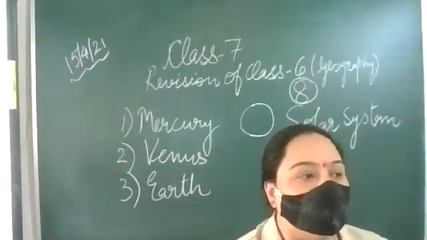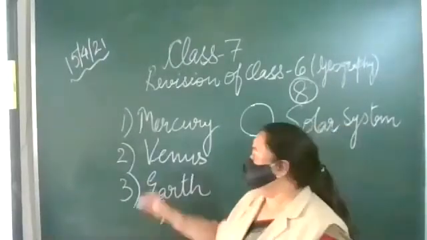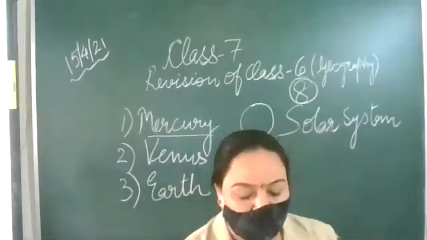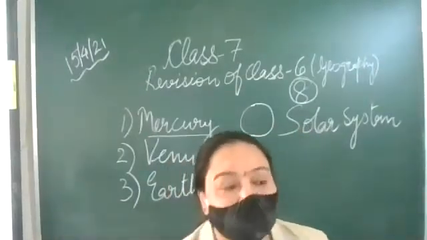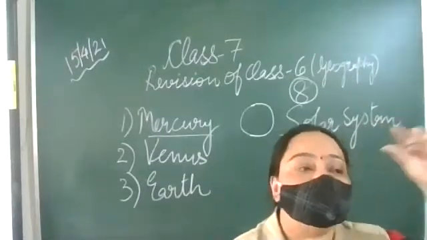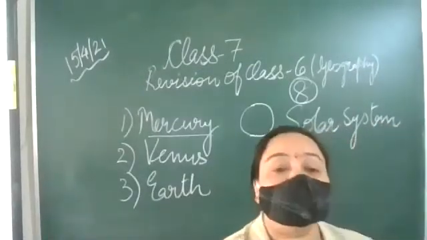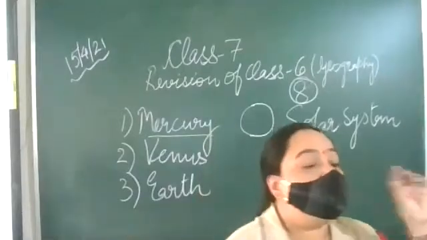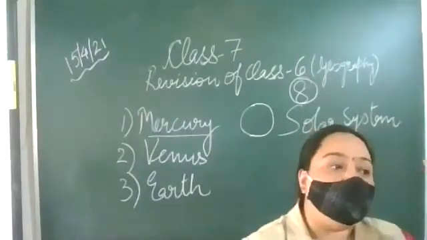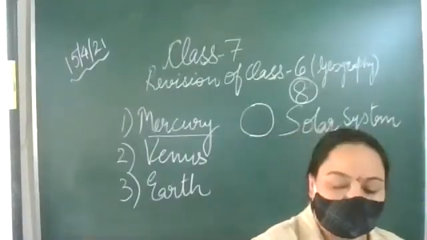Understood this one? So today we will start with Mercury. Mercury is the smallest planet. Understood? And it has no moon. Okay? And it is the closest to the sun. Mercury is very close to the sun.